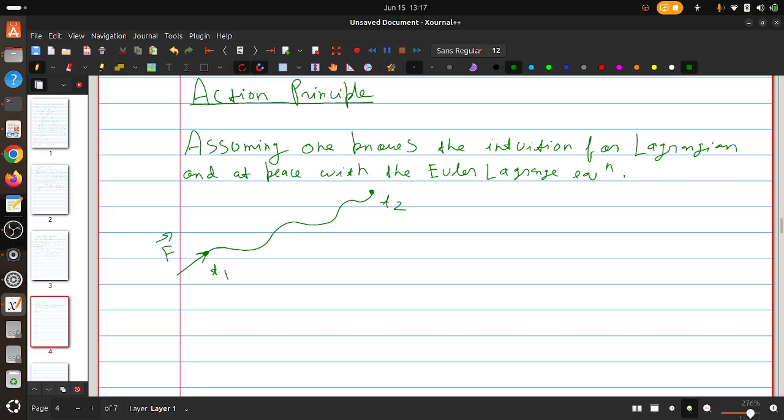Okay, so the principle here is that we form the Lagrangian using some scalar quantities called kinetic energy T minus potential energy U. So this is the kinetic energy, and this is the potential energy. This potential energy is the source of the force.